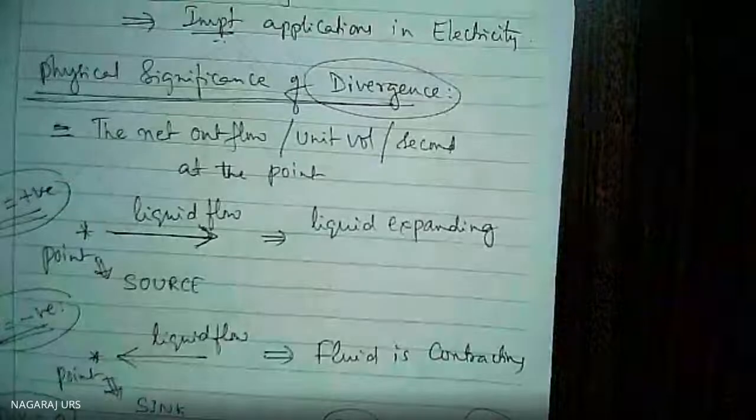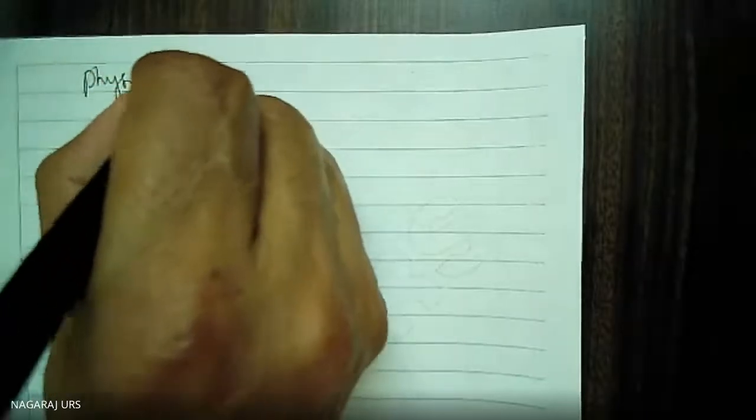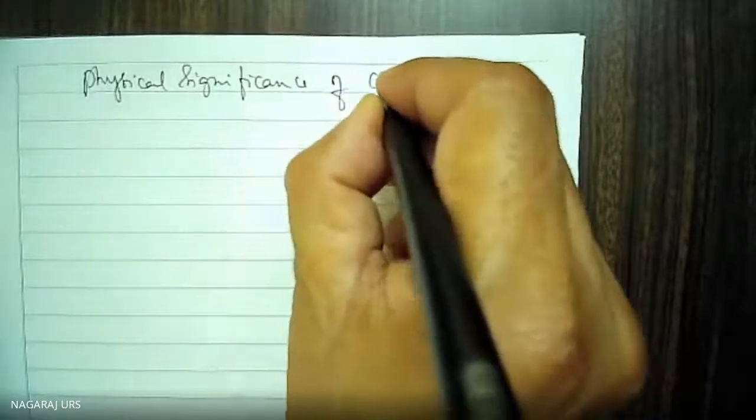What is that number 3? The physical significance of curl. What is that? The maximum line integral of a vector per unit area at a certain point is called by the name of curl.